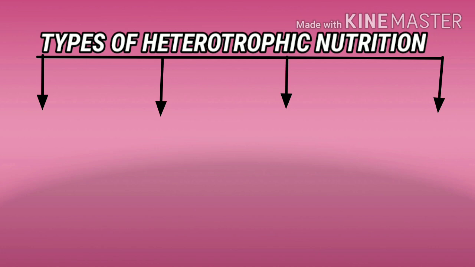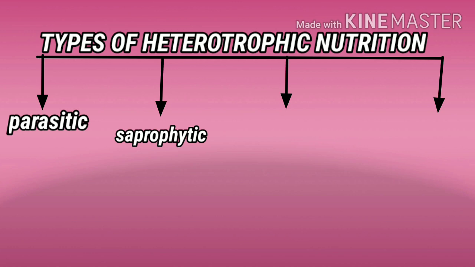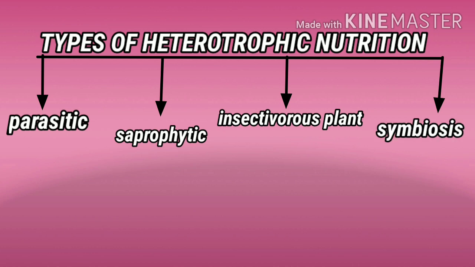Basically they are classified into 4 groups: parasitic mode of nutrition, saprophytic, insectivorous and symbiotic, or symbiosis. So there are basically 4 kinds of heterotrophic nutrition. In our next lecture we will understand the different types of heterotrophic nutrition, what their examples are, and how these organisms take up their food.